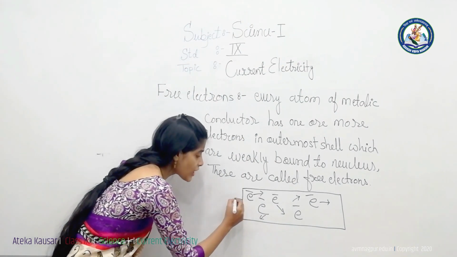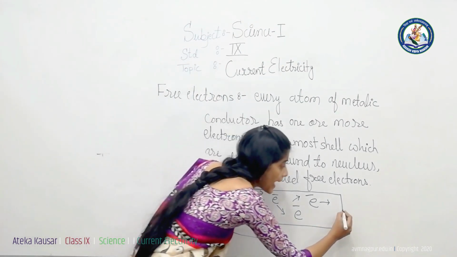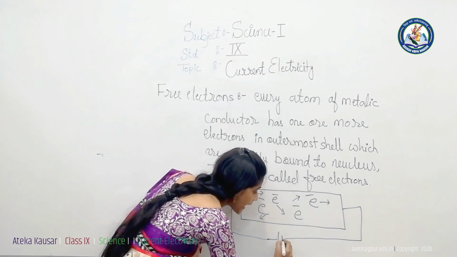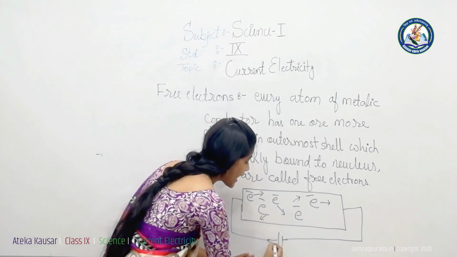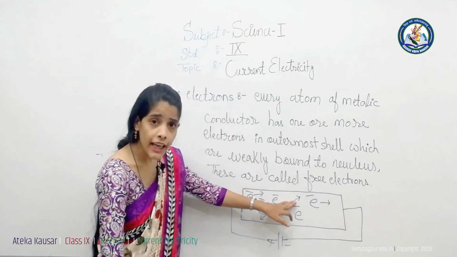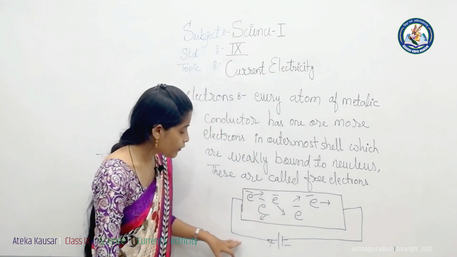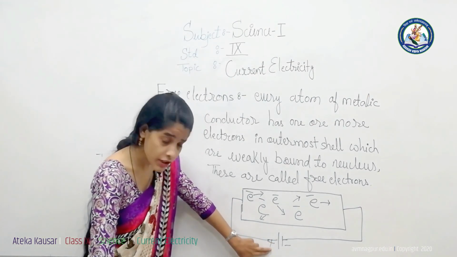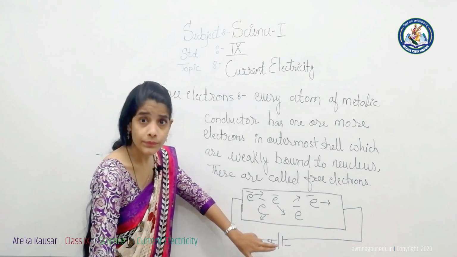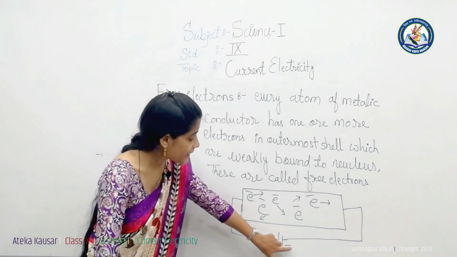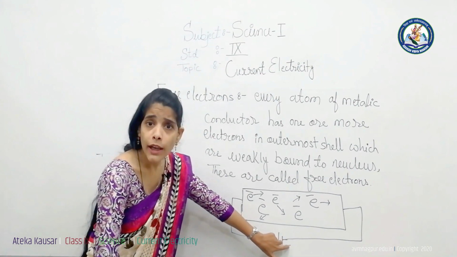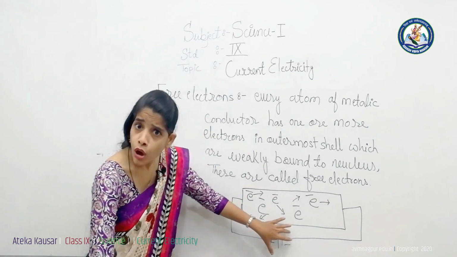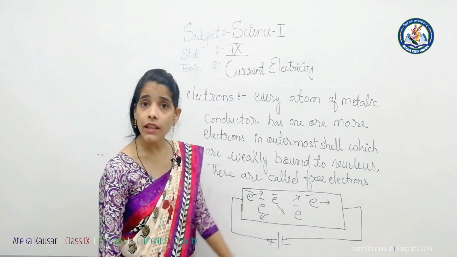To make the charge flow in one direction, I apply a simple dry cell or battery to that piece of metallic wire, and as electrons have negative charge, they start to flow toward the positive terminal. The positive terminal has the higher potential and the negative terminal has the lower potential. Hence the electrons start to flow from higher potential to lower potential. But what is meant by potential?